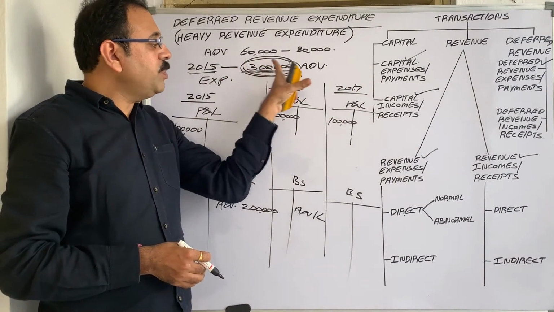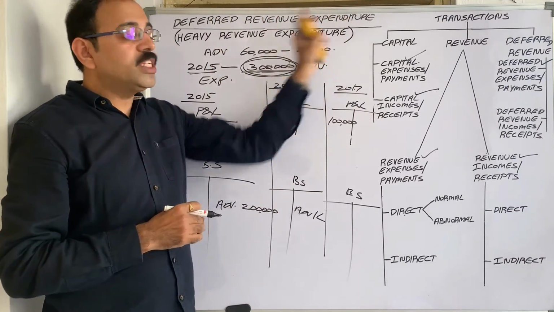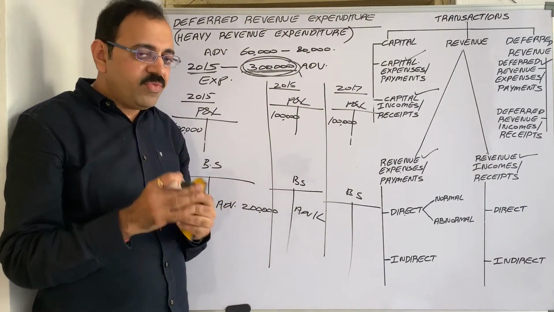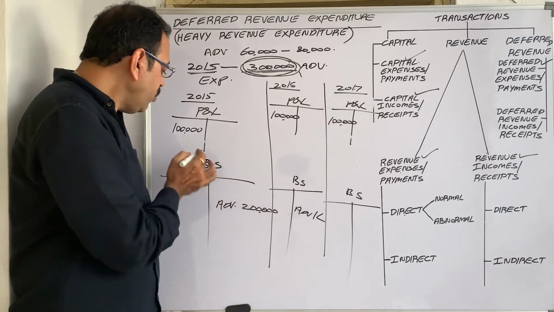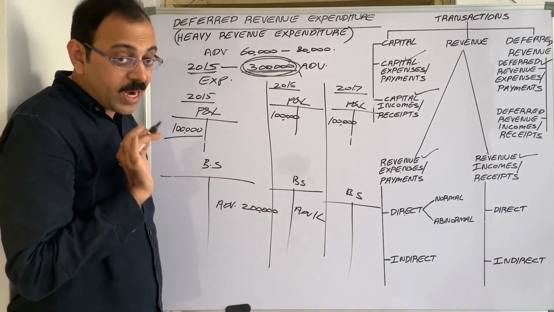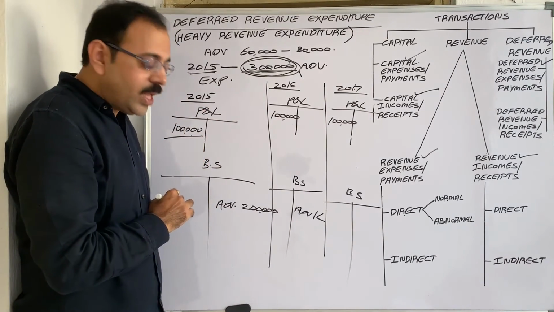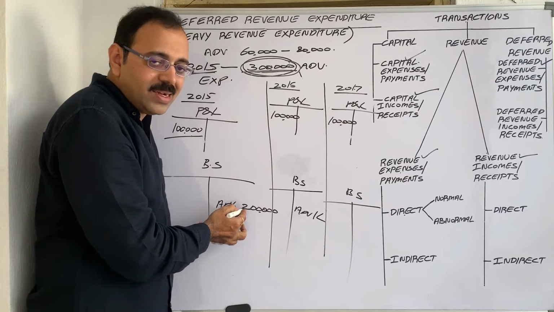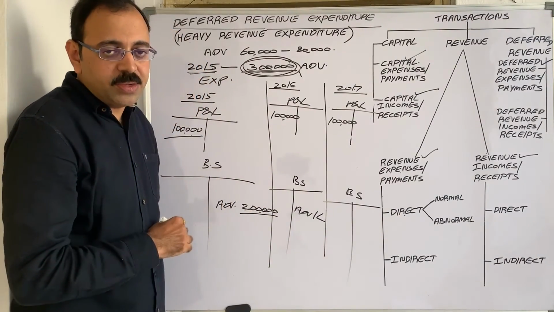This heavy advertisement expenditure of 3 lakh is known as deferred revenue expenditure. In case of deferred revenue expenditure, how are we to show it in final accounts? The amount which we are writing off in the current year is to be debited to the P&L account, and the amount which is not cancelled appears as an asset in the balance sheet.